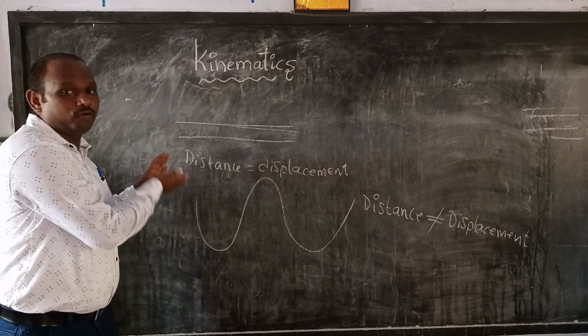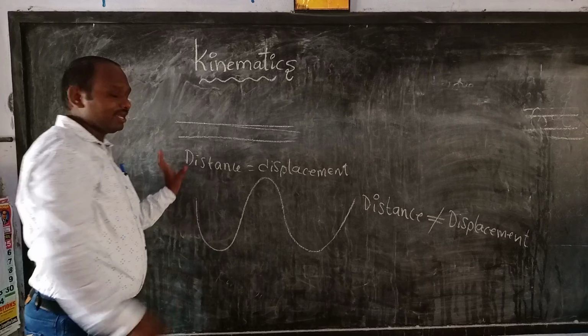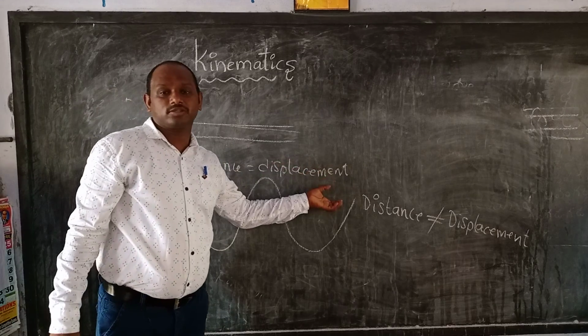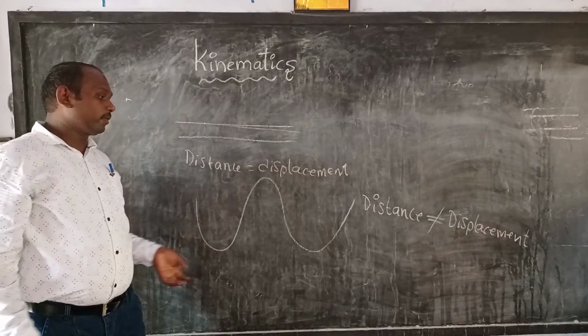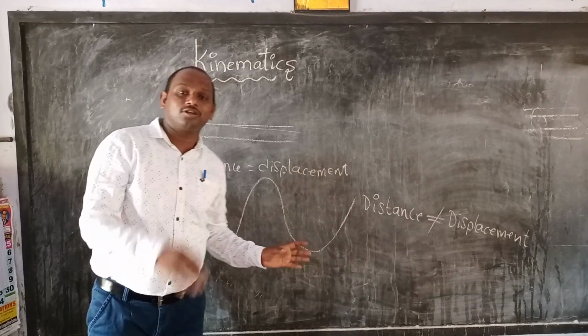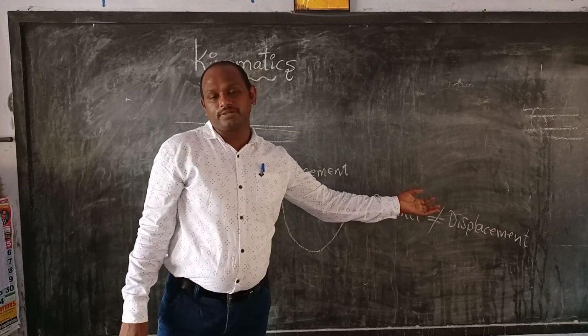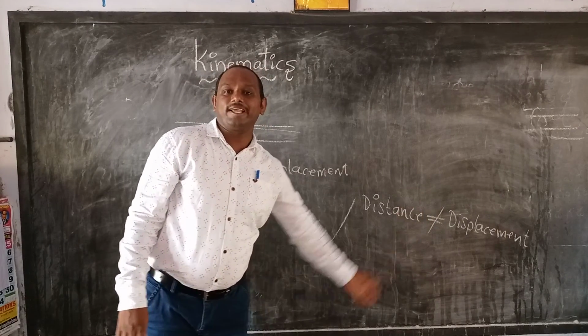When the body is moving in a straight line, distance is equal to displacement. But when a body is moving in a curvilinear, that is curved, path, distance is not equal to displacement.